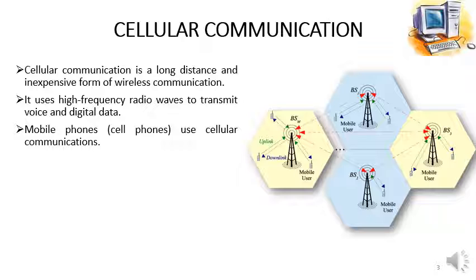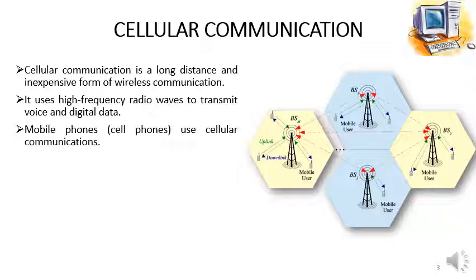The whole area is divided into different cells, meaning the area covered by each and every base station, or in other words what we used to call towers, which provide signals to the mobile phones for communication. Those are actually called base stations. So the area which is covered by each and every base station is called a cell, and they are organized in such a way that their cells are adjacent with each other, so that they can provide continuous service to the users while they are moving from one cell to the other cell.